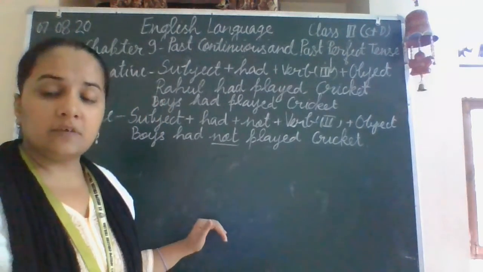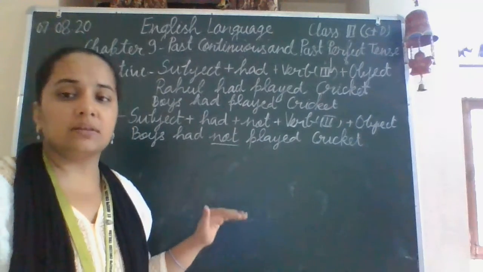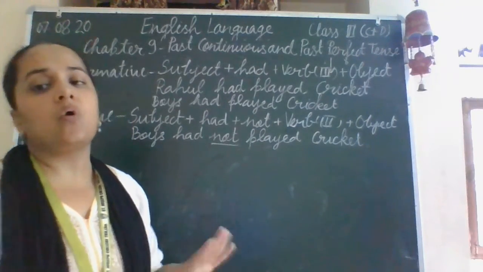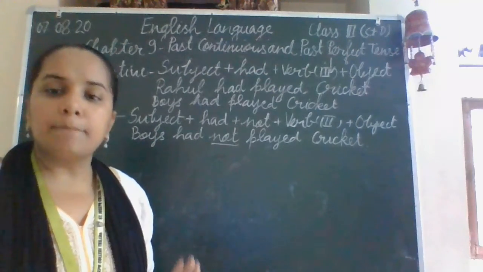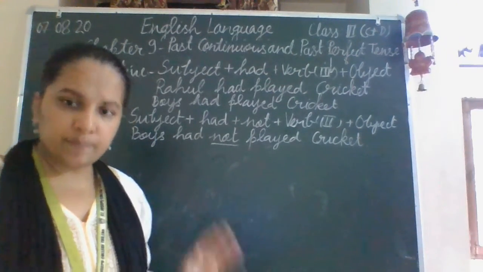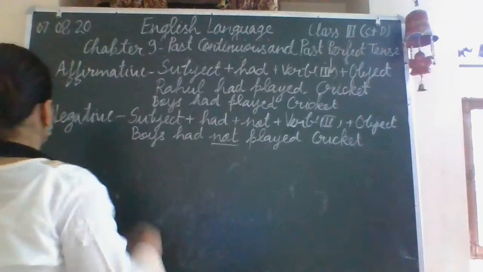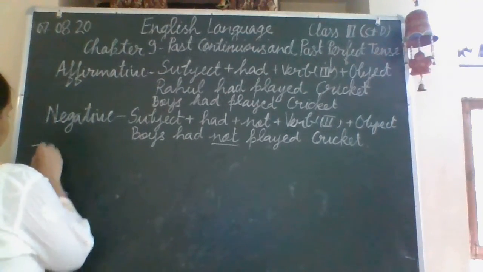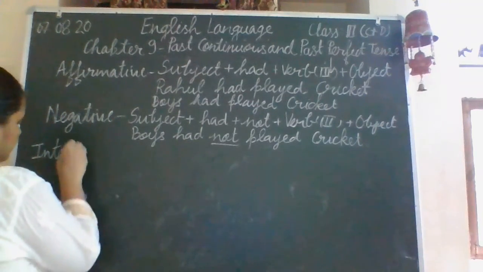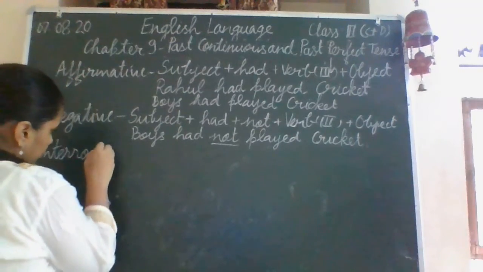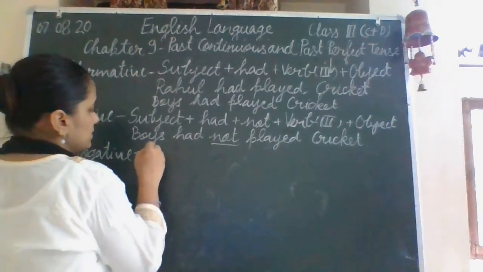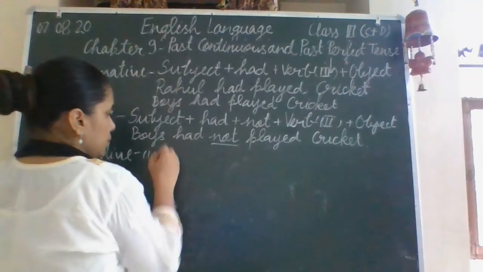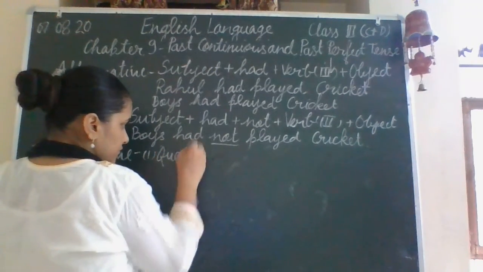So the interrogative sentence which will start with the helping verb will always start with had in case of past perfect tense. So for the interrogative sentence, first we will start with the sentence that will start with the question word.